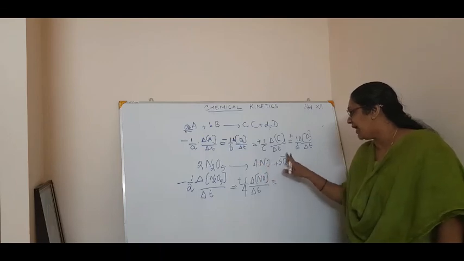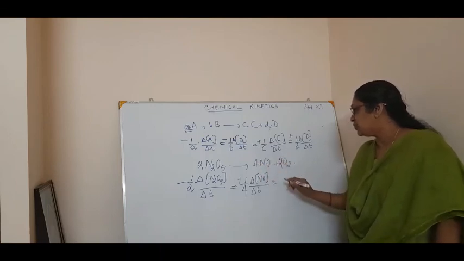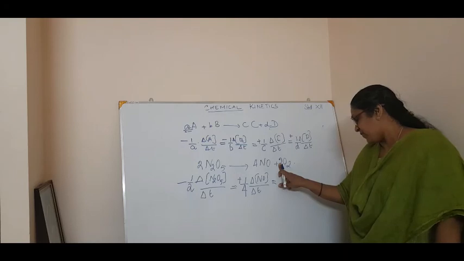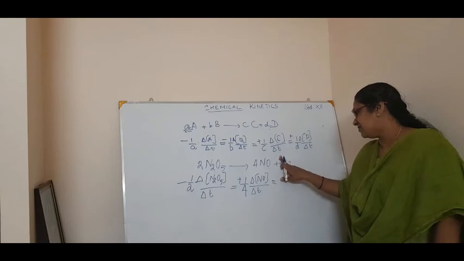Sorry, it is 2 O2 in this equation, right?